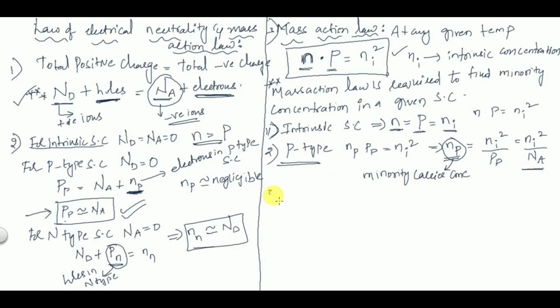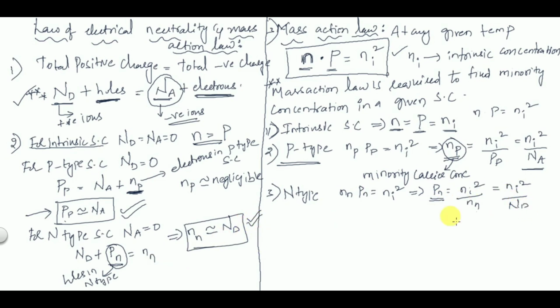Next, third, similarly in n-type semiconductor, Nn into Pn is equal to Ni square. This implies Pn is equal to Ni square by Nn, because Pn, that is holes in n-type semiconductors, are minority carriers. So Ni square by Nn, and Nn can be replaced with Nd.